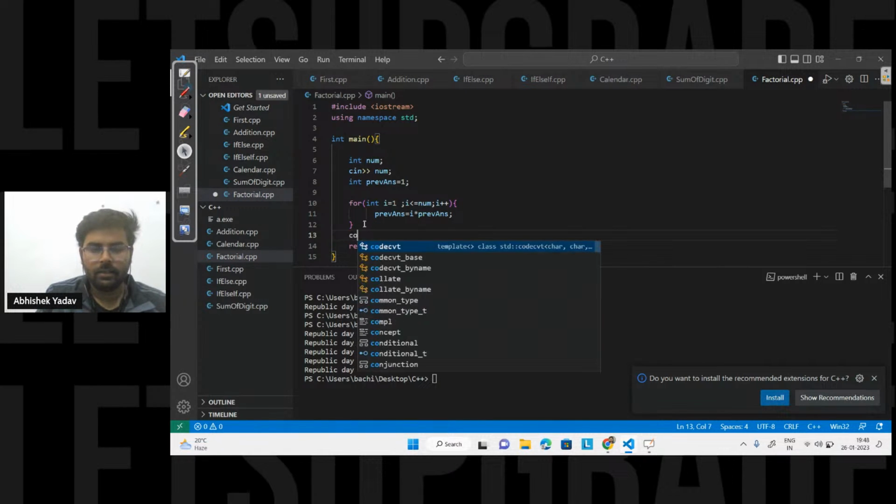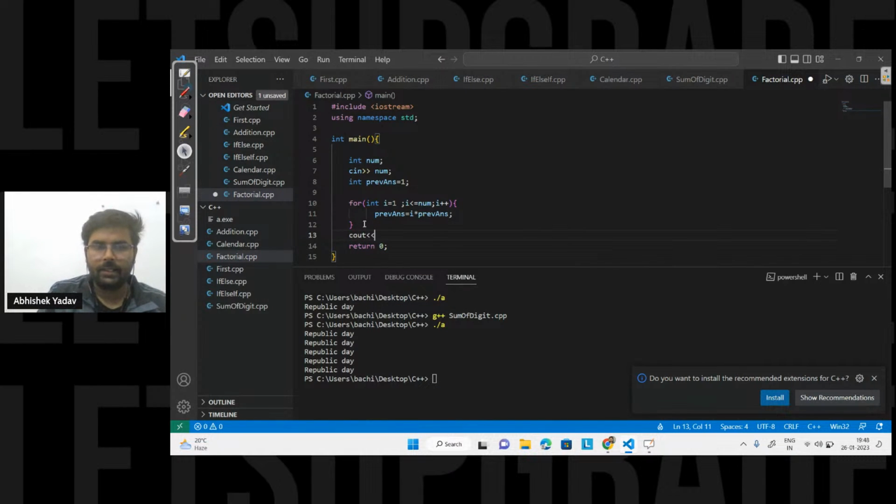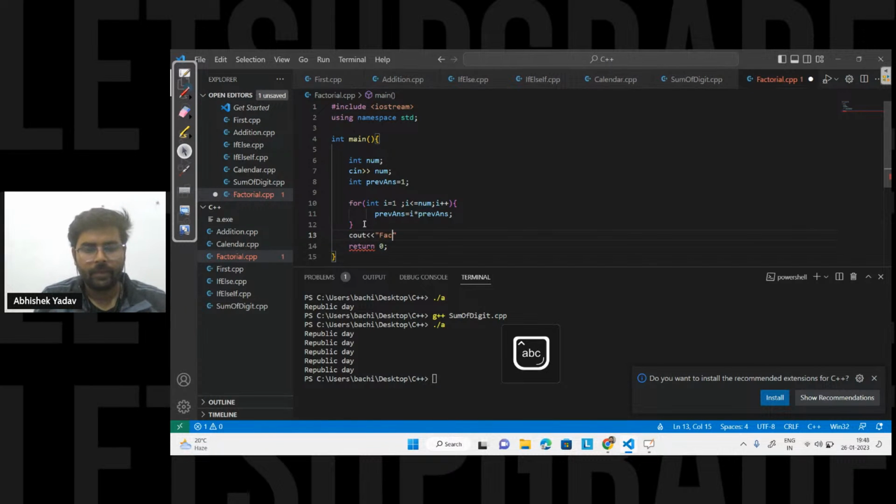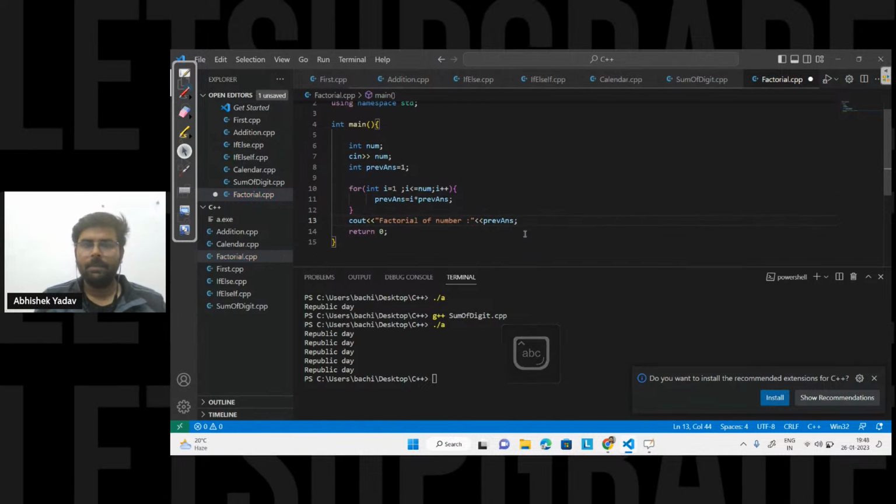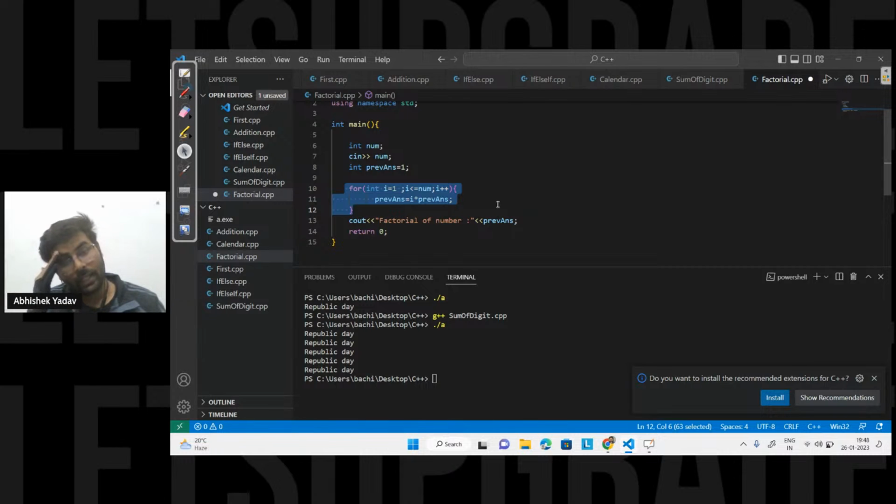I will print previous answer here, and I will get the answer, that is factorial of number. So guys, the idea is clear, right? I have to multiply 1 into 2 into 3 into 4 into 5. So that's why I'm using a for loop that is starting from 1 till num here.